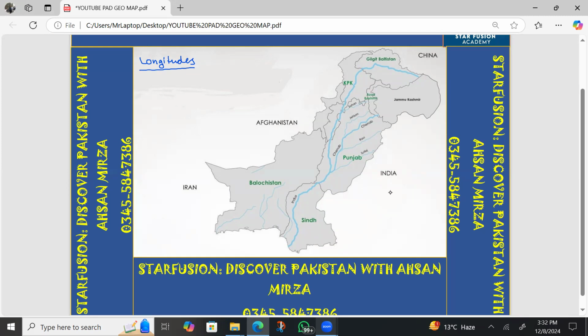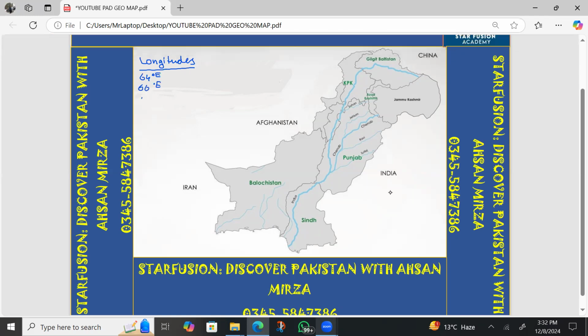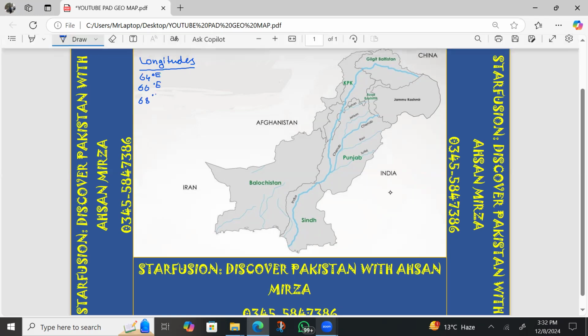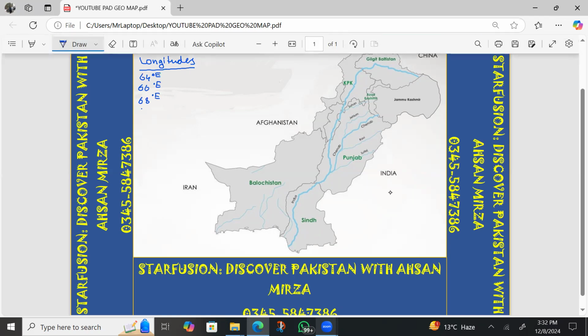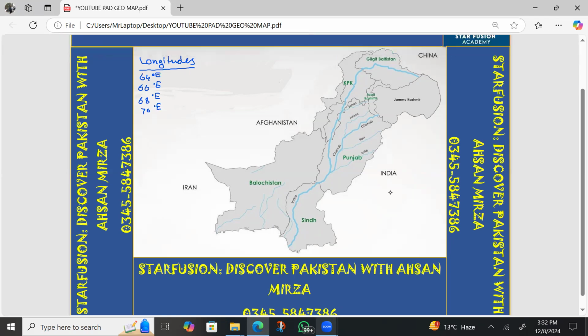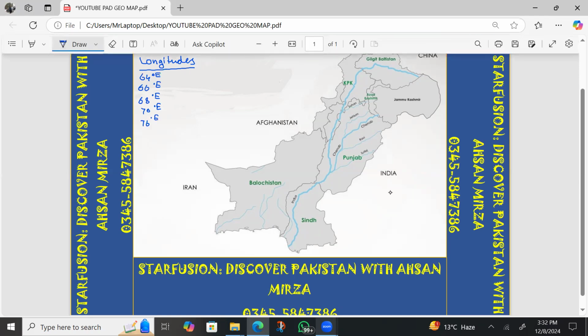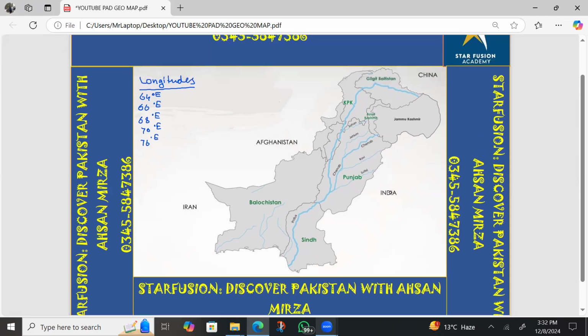The long lines on the map are in the 60s and 70s. Number one is 64° east. Number two is 66° east, and number three is 68° east. Number four is 70° east, and number five is 76° east. These lines are included in your exam, so you can just focus on them. All these lines are in the 60s and 70s.